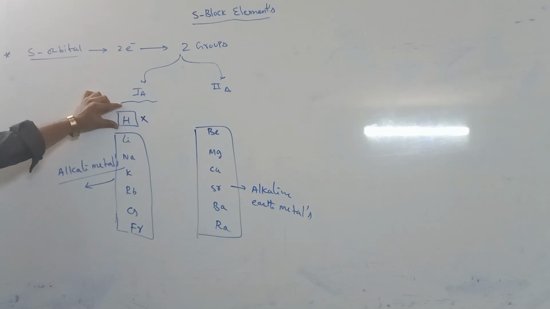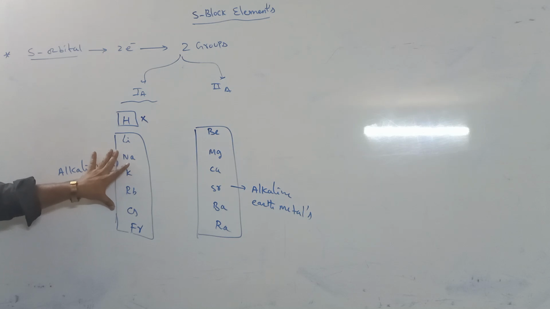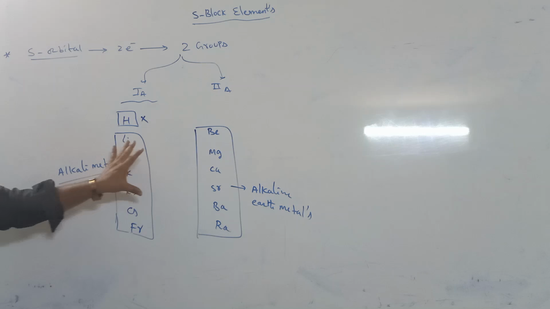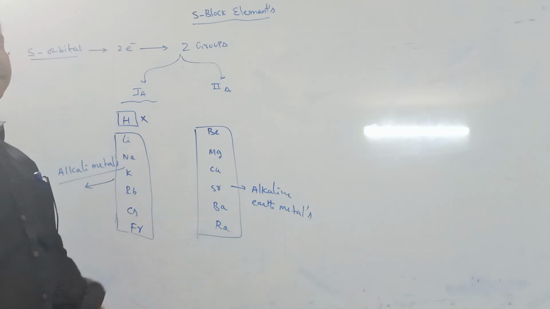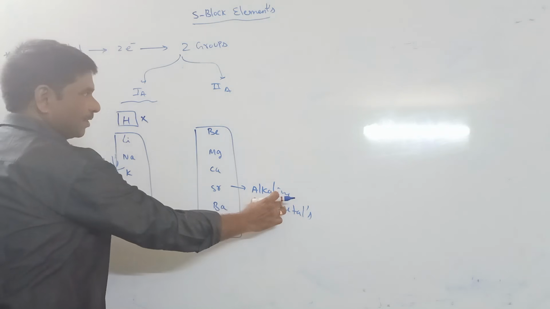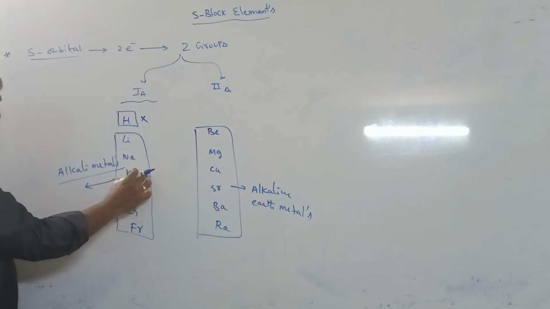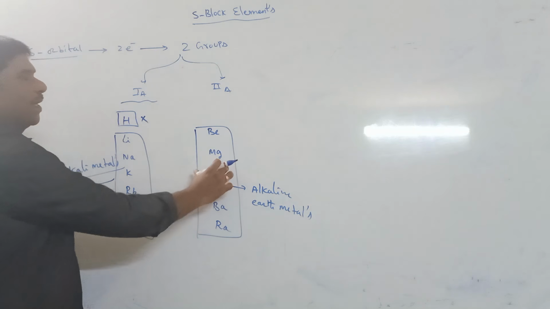Because hydrogen is not a metal, it is a non-metal element. So, these all are metals. These are called alkali metals. These are also metals, called alkaline earth metals. Alkali metals, alkaline earth metals. These are present in 1A group. These are present in 2A group.